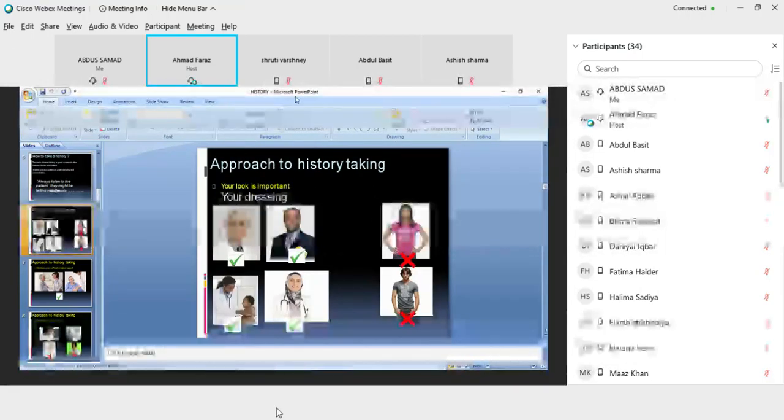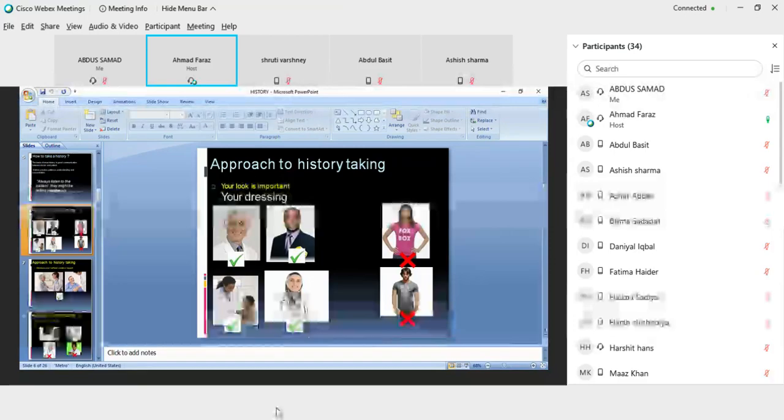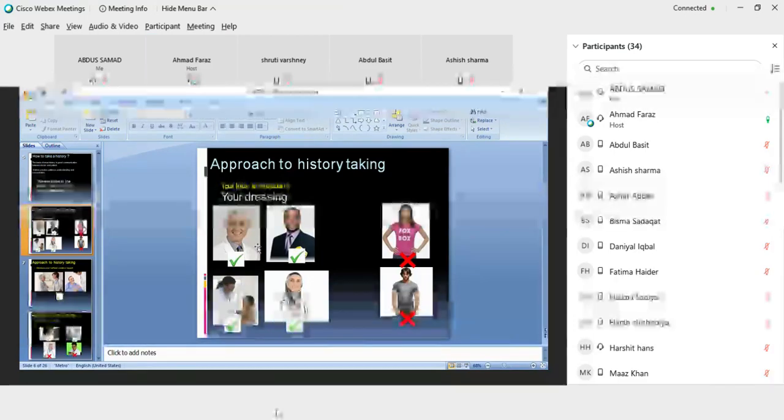Now approach to history taking. How you have to approach while taking the history. Your look is very important. Your dressing sense should be decent. These are the pics showing the dressing sense of the doctor. You should be well dressed and should have an apron. These are the pics showing well dressed doctors.